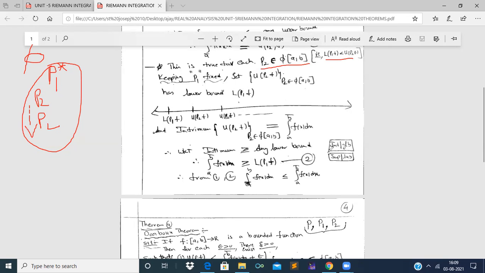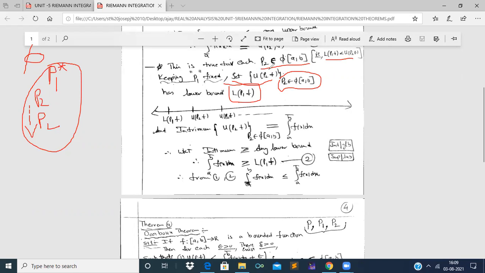Then the same inequality will be satisfied by the lower Darboux sum and the upper Darboux sums. So keeping P1 fixed, the set of all upper Darboux sums for every partition P2 belonging to the family of partitions of the closed interval [a, b] has a lower bound, L(P1, f).